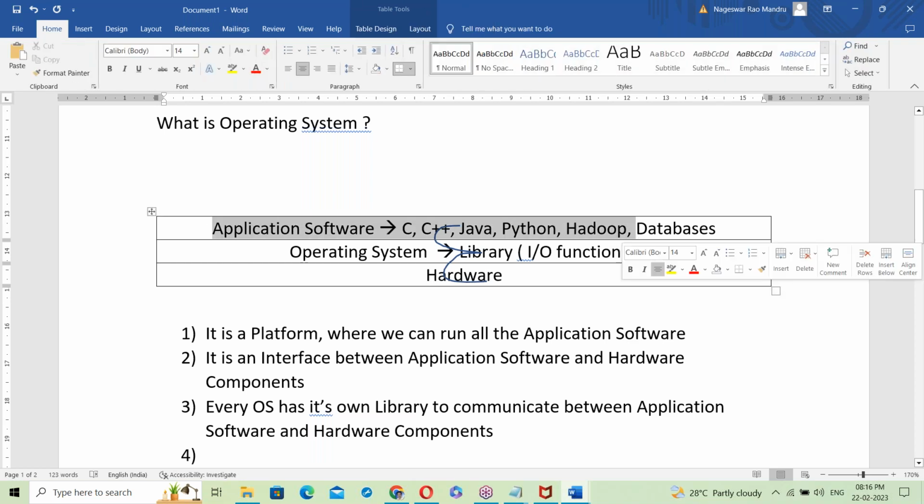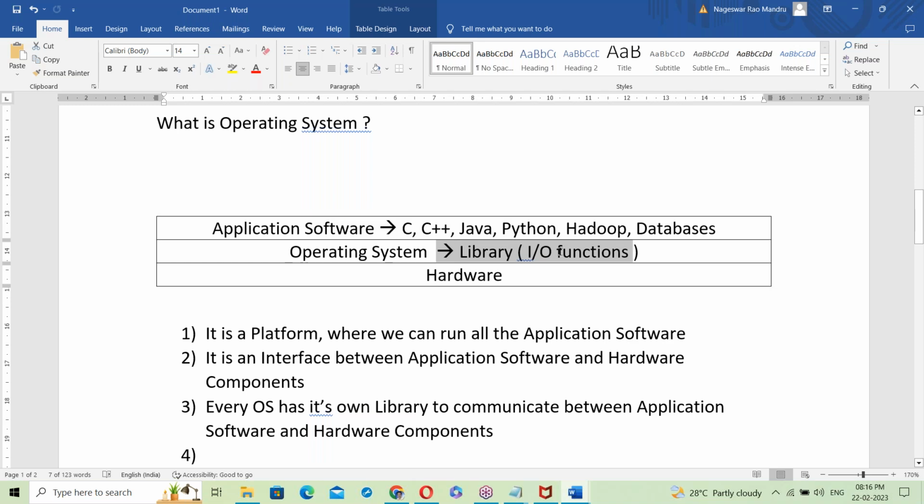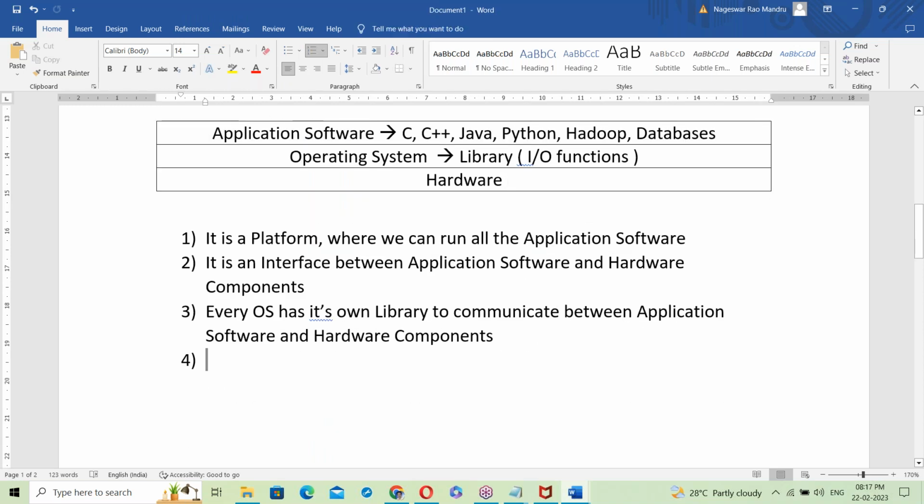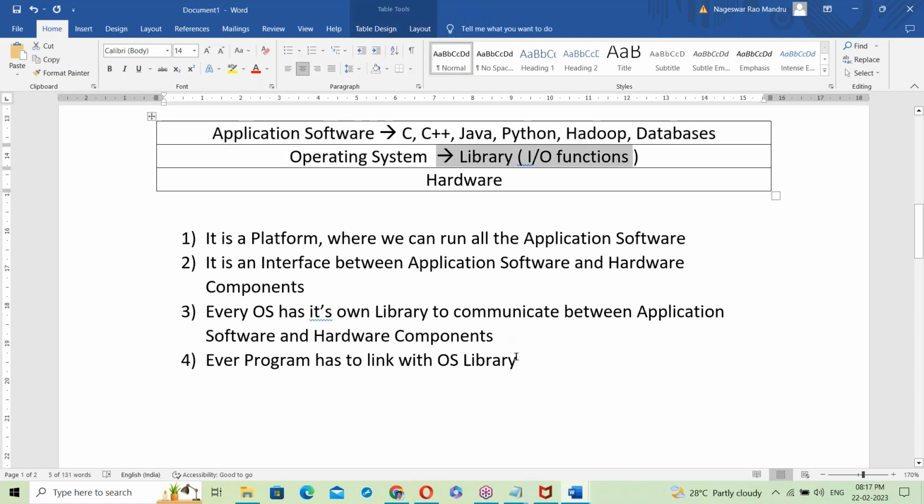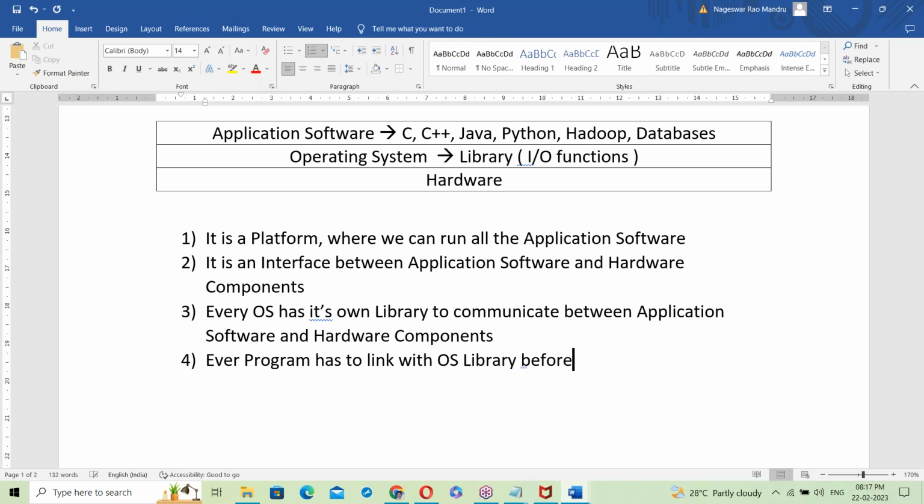All these application software programs have to link with the OS library before running. Compulsorily, before executing a program, before starting execution, every program has to link with the OS library.